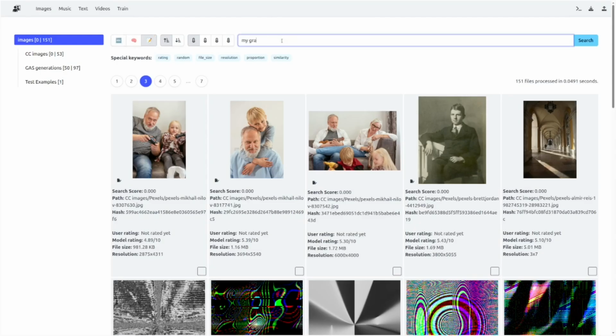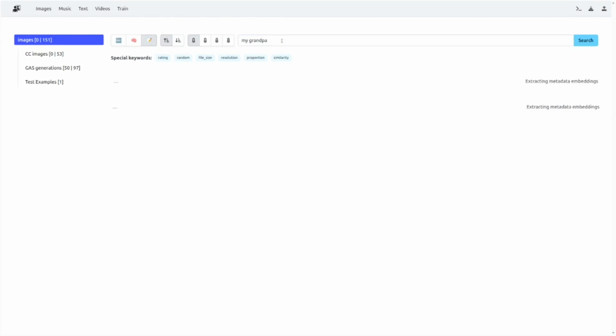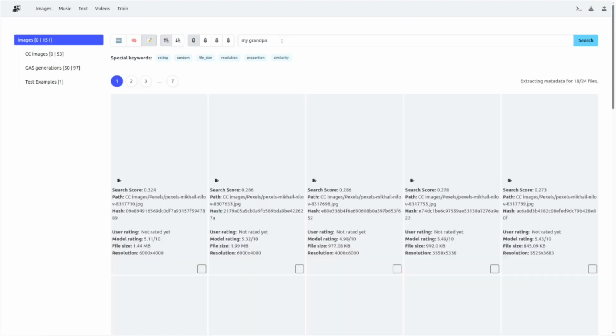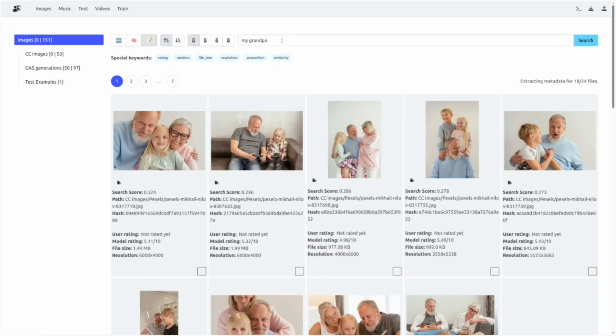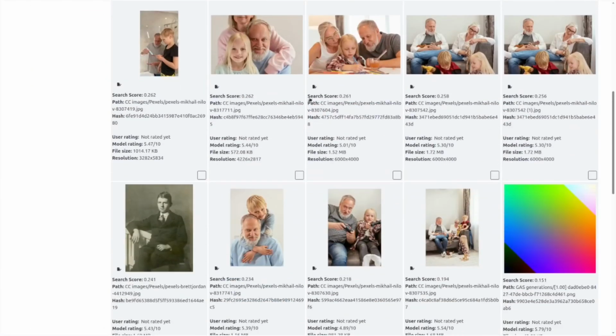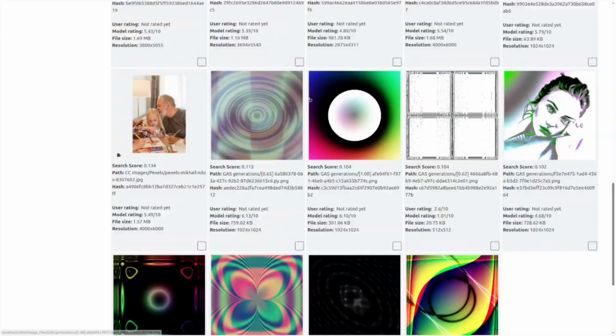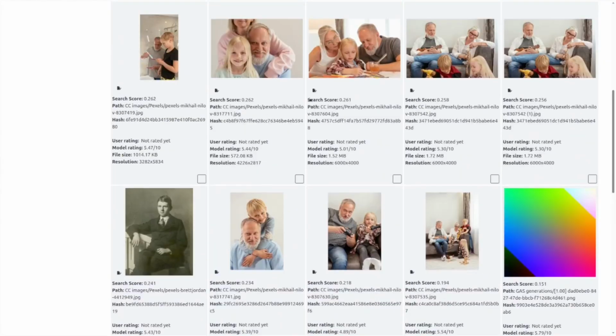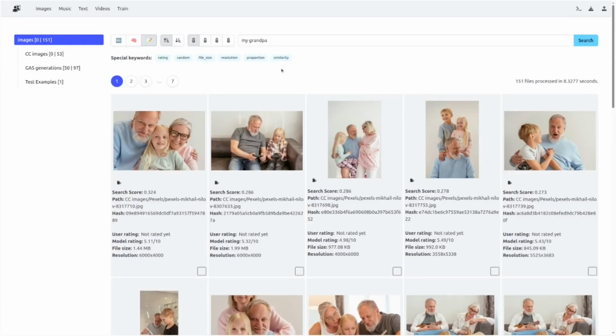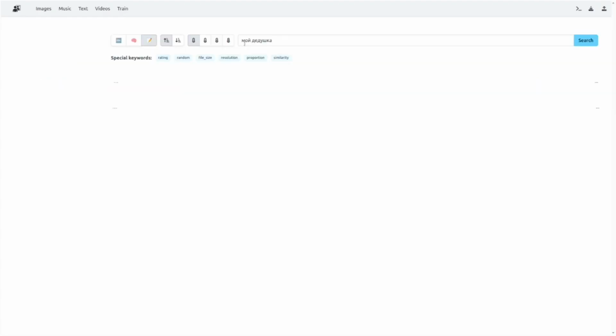Now, watch what happens if I search for my grandpa using metadata-based search. Because Anagnorisis uses these text embeddings to understand the meaning behind the words, the search is largely language independent. You can search in any language you like, and the results are going to be roughly the same.